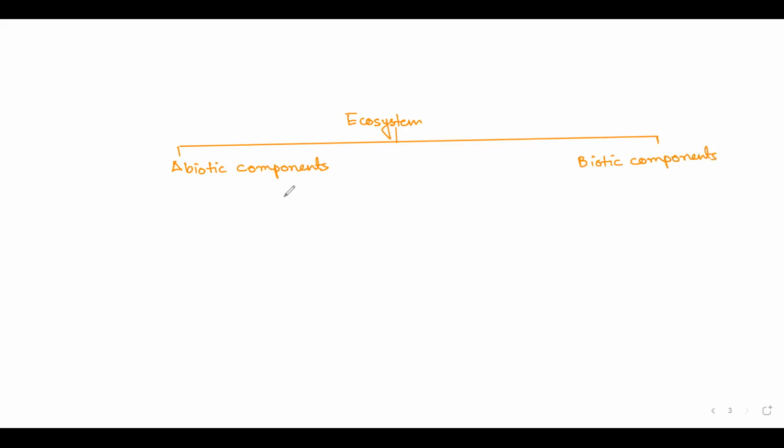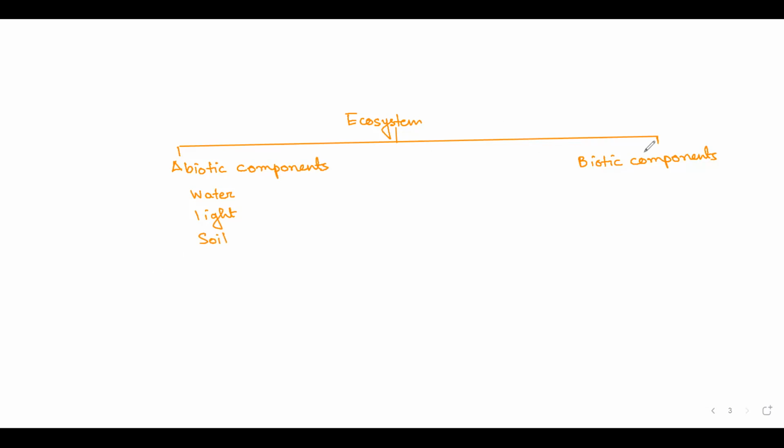Ma'am, am I audible? Yes, yes, you are audible, Abhi. Ma'am, abiotic components are non-living components. So any example I'm asking for? Water. Very good. Then, Deesh, can you elaborate further? Light. Temperature. Temperature is a factor, it's not a component. Then we can call that soil is also a component.